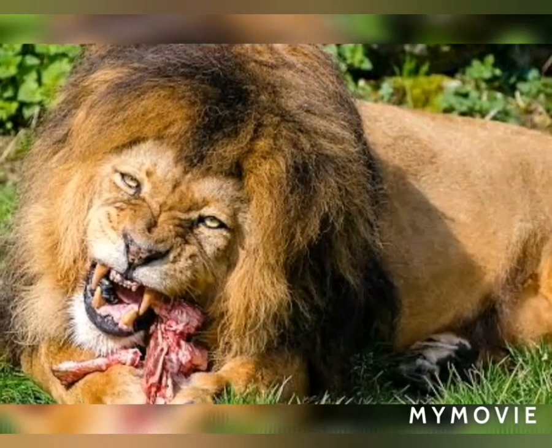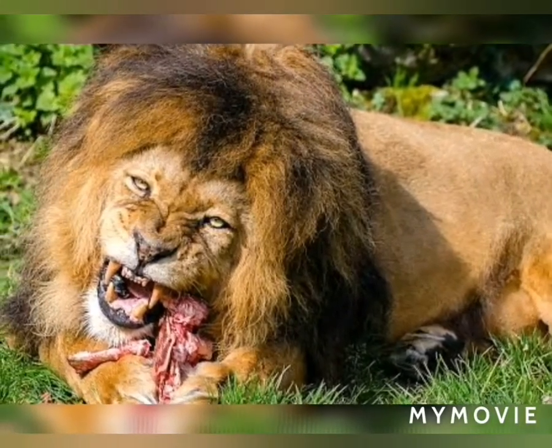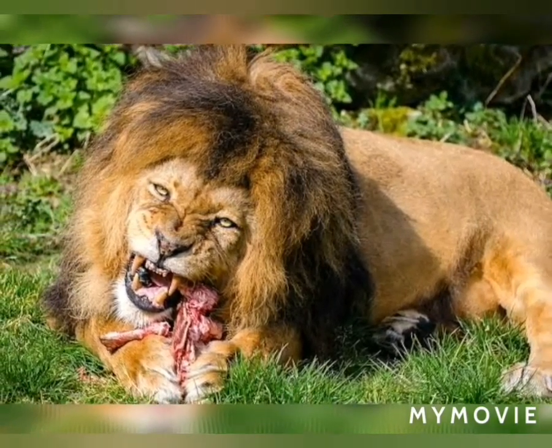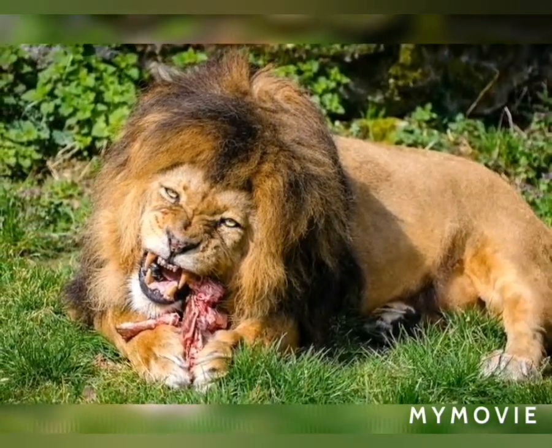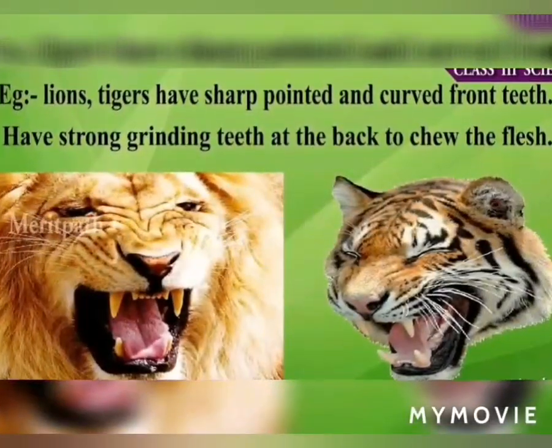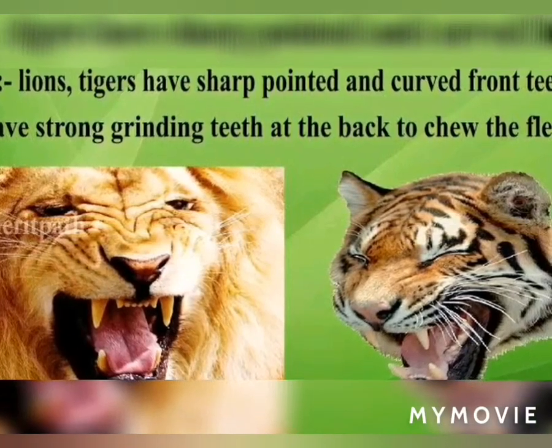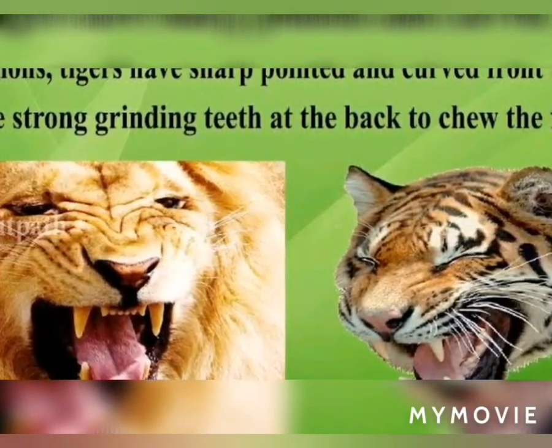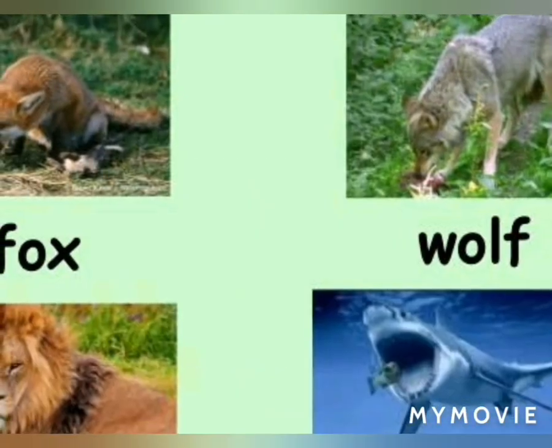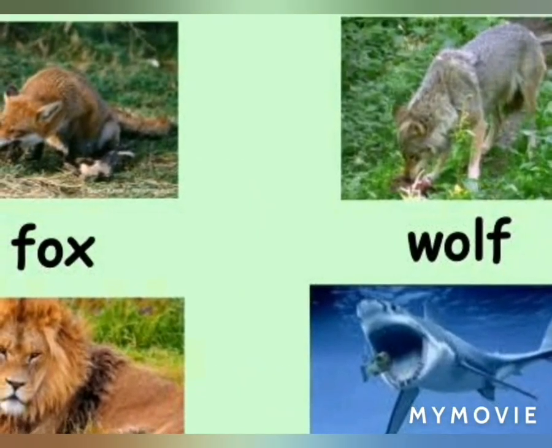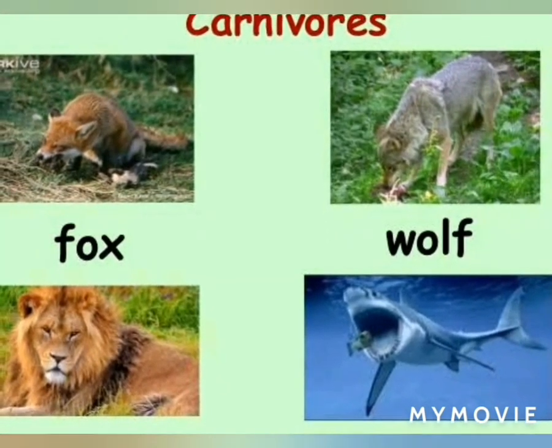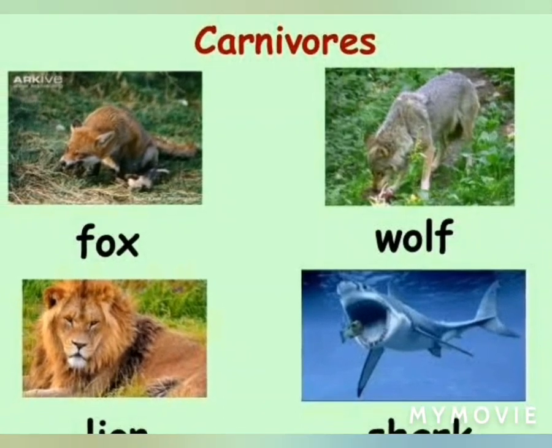But what about lion, tiger? Do they have the same teeth? No. Why? Because they eat the flesh of other animals. They are animal eaters. Yes, what are they? Lion, wolf, tiger, and jackal, frog, snake, etc. Many animals are there which eat the flesh of other animals.